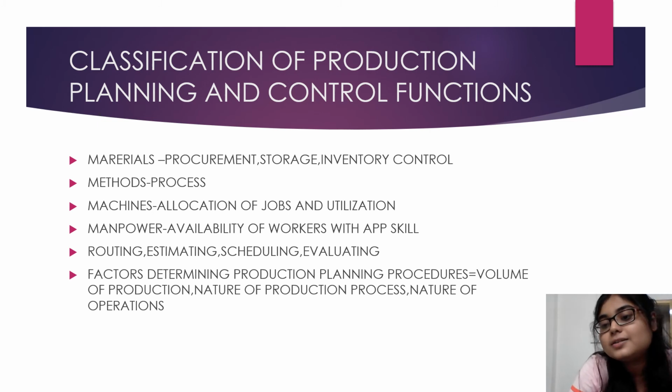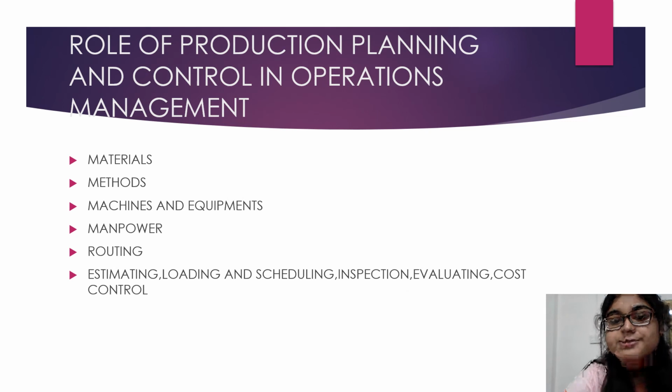Nature of production process: what kind of production is going to happen, what kind of good needs to be produced that will be beneficial for the company. Nature of operations: in case of operations, what kind of service the company is going to give. I think you are getting the points.